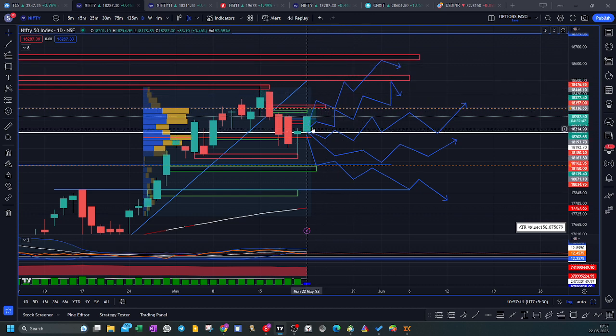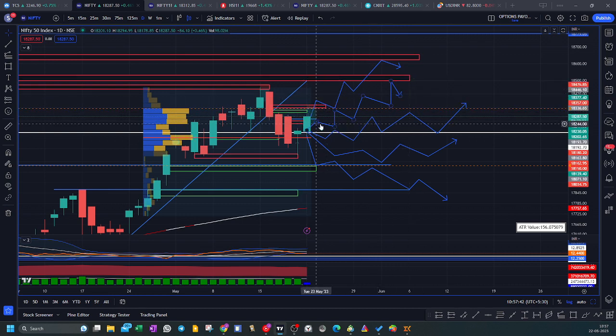And for scenario number two, 300 points of range, 300 points of volatility. So most likely, scenario number one is very less probable. Scenario number two might come into play if we get a consolidation move at 18,330 level for 1 or 2 days, and then a further breakout beyond 18,300, taking it all the way to 18,500 level. So this kind of move can come into play, which is very much probable.